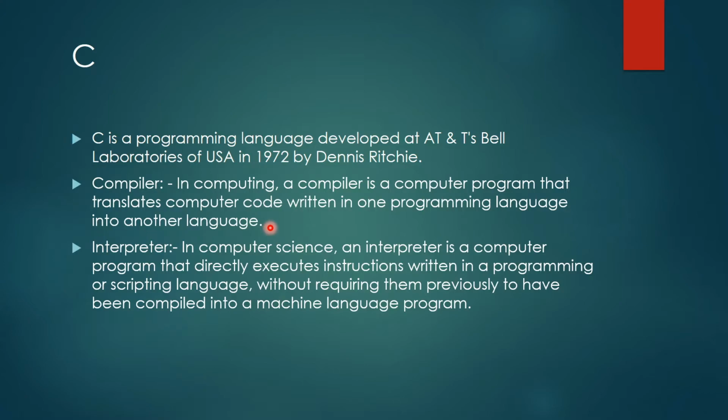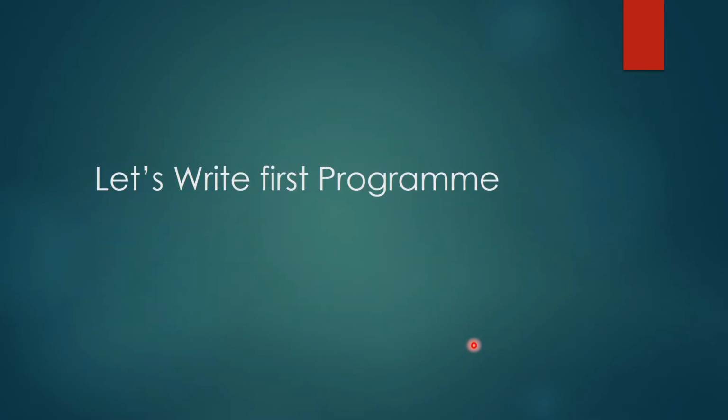We'll see it in this video. But the interpreter doesn't create another machine code file. It executes directly. For this reason, compiler-based languages like C and C++ are faster than interpreter-based languages like Java and Basic. So I think it is clear for you.